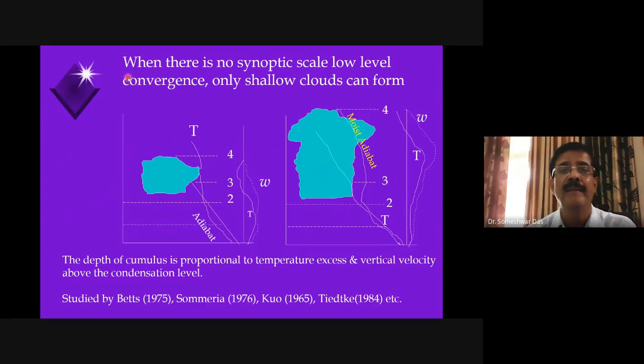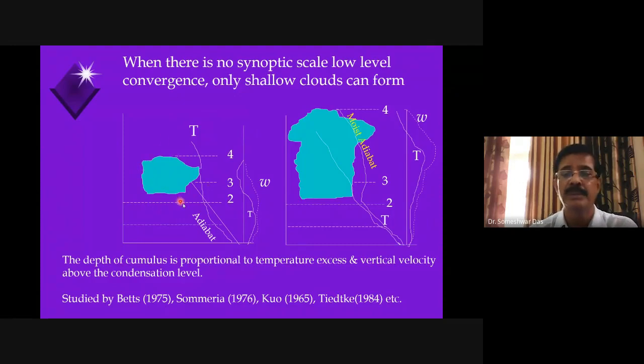You know that, right? When there is no synoptic scale low-level convergence, only shallow clouds can form, because clouds can become deeper only when there is strong forcing, convergence, or strong vertical velocity to take thermals upward, or a strong warming, a strong heat of the thermals. Strong buoyancy, then only can it rise up. So when there is no synoptic scale low-level convergence, and in other words, when the temperature of the parcel with respect to the surrounding air is not much higher, then the clouds will be shallow, right?